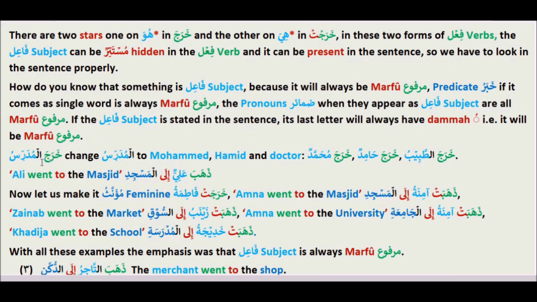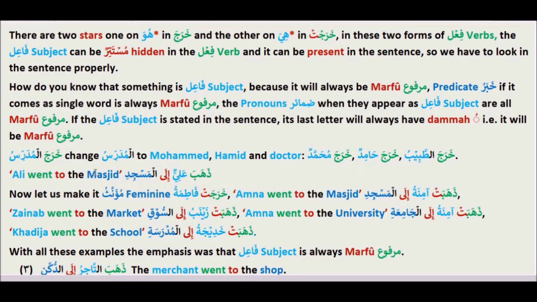Kharaja mudarrisu. Now we change this mudarrisu to Muhammad, Hamid and doctor. It will be kharaja Muhammadun. Now why is it dun? Because it's a noun, and when the noun is a proper noun, then instead of having al, it will have two dhammas. Kharaja Hamidun. Now when it comes to the doctor, kharajat tabibatu. So they are all marfu.